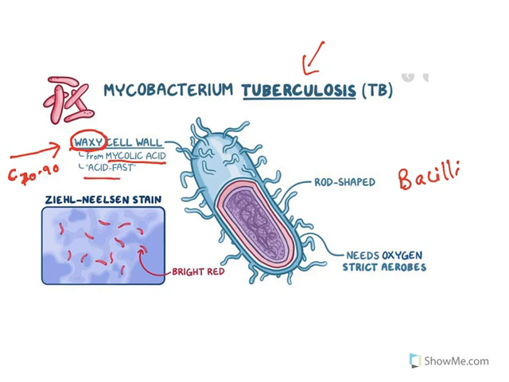This is also known as acid-fast bacteria. The reason is when it is stained with Ziehl-Neelsen stain, it appears red in color. The stain binds with this waxy layer so tightly that even if you use acid, the stain will not be washed away. Hence, it is known as acid-fast bacteria. It appears bright red under the microscope.